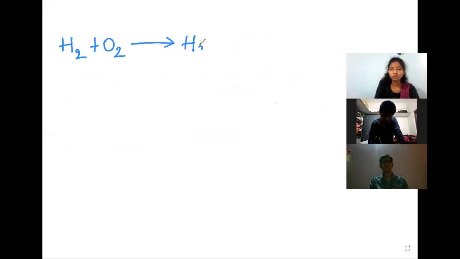I'll take one simple chemical equation to balance here. This is a very important one. Listen carefully. I am taking one of the simple chemical equations, that is H2 plus O2 gives rise to H2O. In this, we first have to know what the reactants and what the products are. We already know LHS part are the reactants and RHS part are the